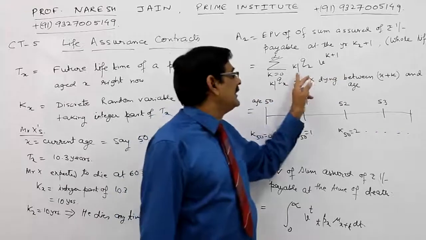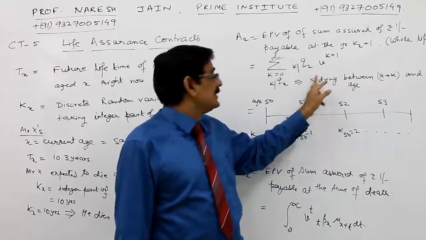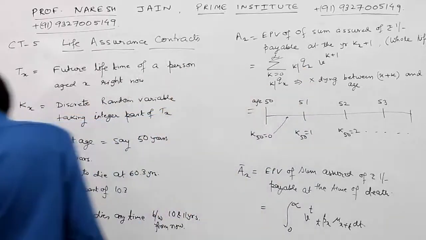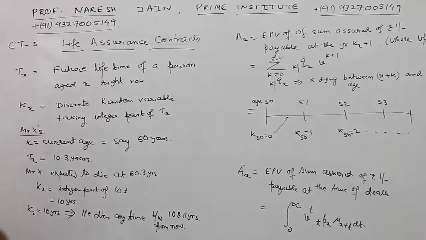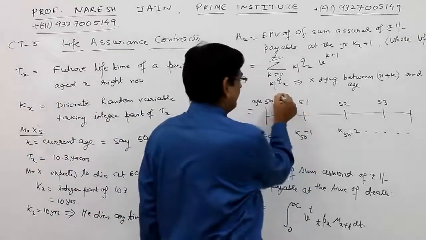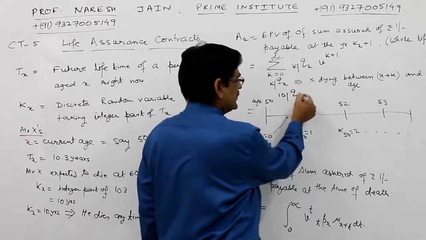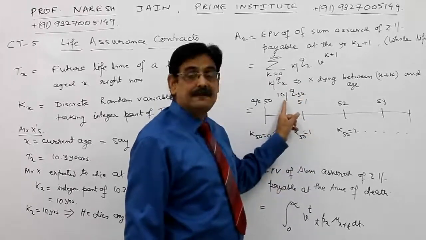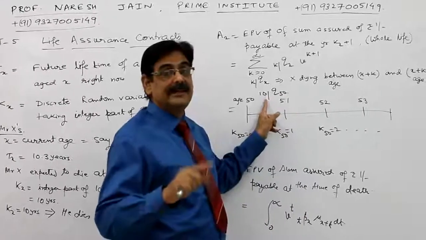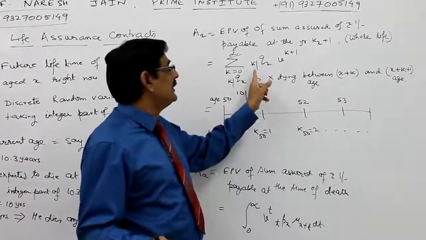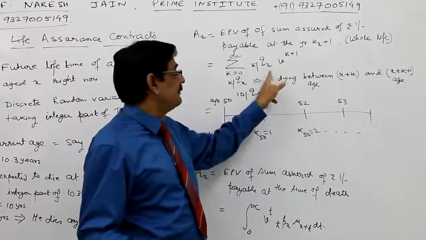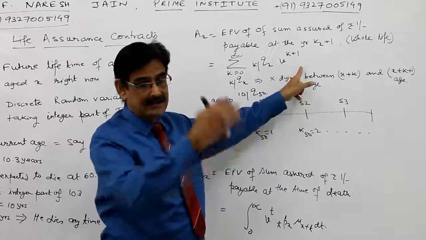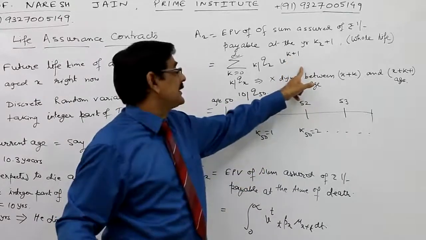The probability is what we call K defer QX, so we write it as 10 defer Q50. That is, a person currently aged 50, deferred for 10 years, dies between 10 and 11 years. Then it will be 10 defer Q50, and payment is made at the time of the 11th year, so V raised to power K plus 1, because all the cash flows to be paid are brought to the present value of the current year.